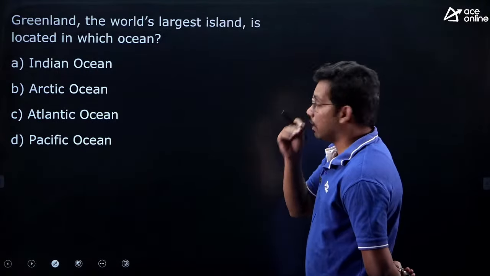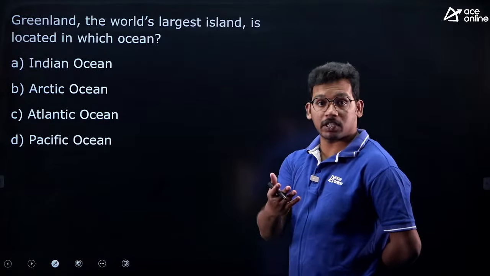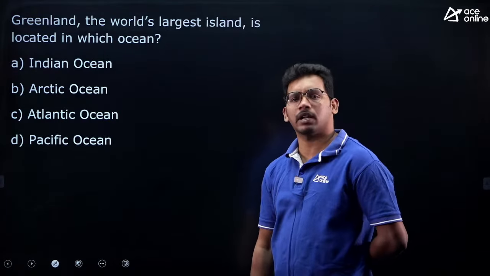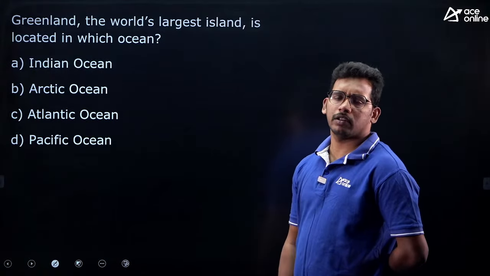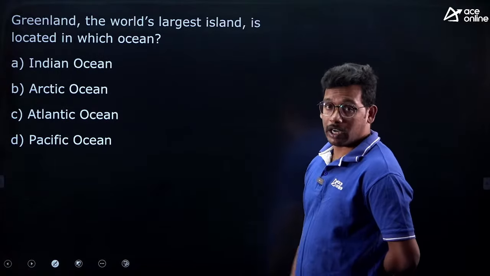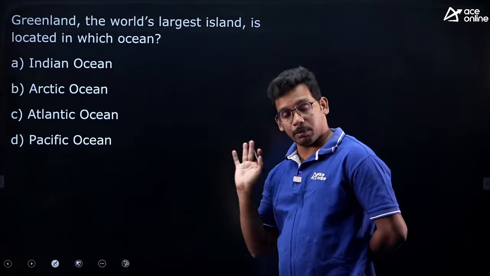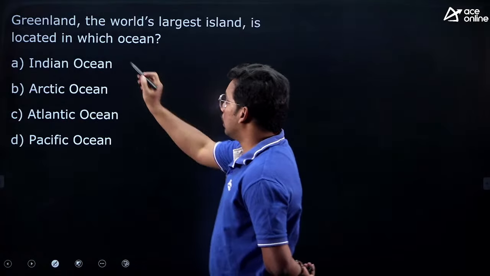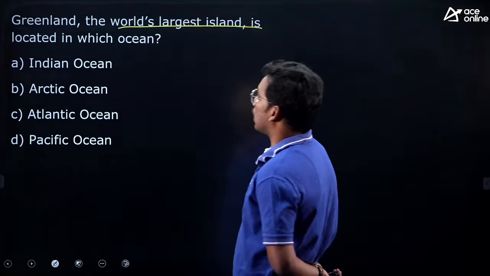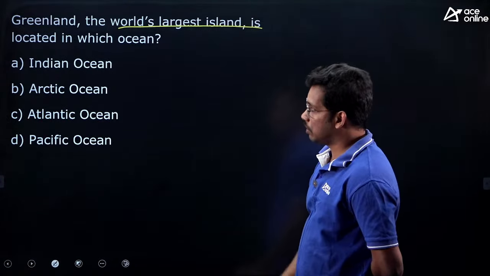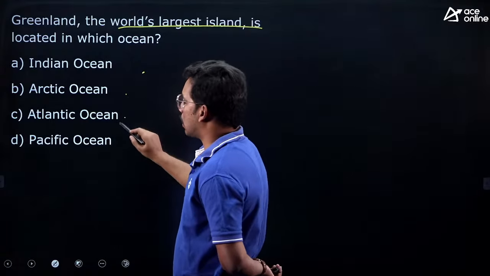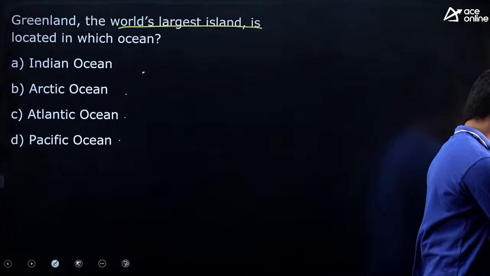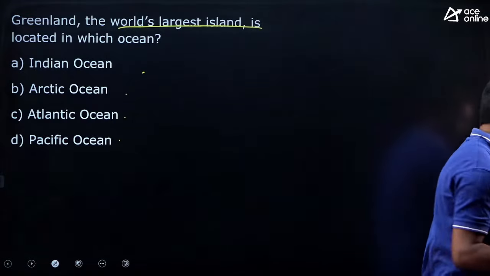Next, Greenland. This is widely mentioned in the news because Trump wants to take this Greenland away from Denmark. Denmark is now ruling it with autonomous status. So it can be linked to geography, oceanography as well as current affairs. So very important. Greenland, the world's largest island, is located in which ocean? Indian Ocean, Arctic Ocean, Atlantic Ocean, Pacific Ocean. So try to answer this question.